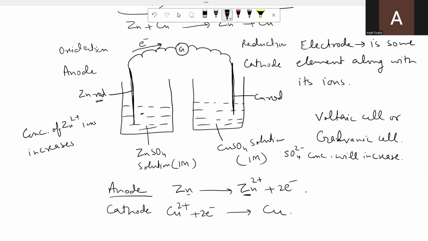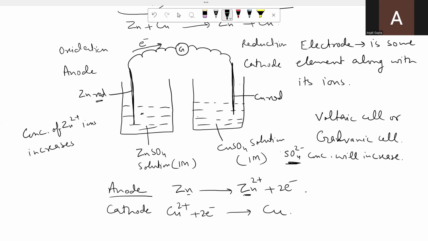And by chance, if the electron goes into the outer circuit, what will happen at this copper compartment? There is high sulfate ion concentration. Sulfate ions are negatively charged. Electrons are also negatively charged. So electrons will not be accepted. So the flow of current will stop.